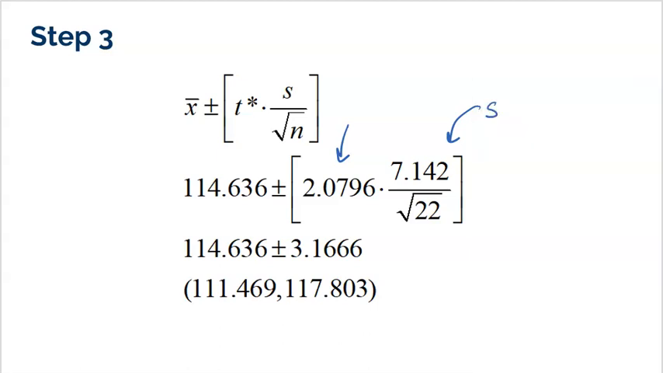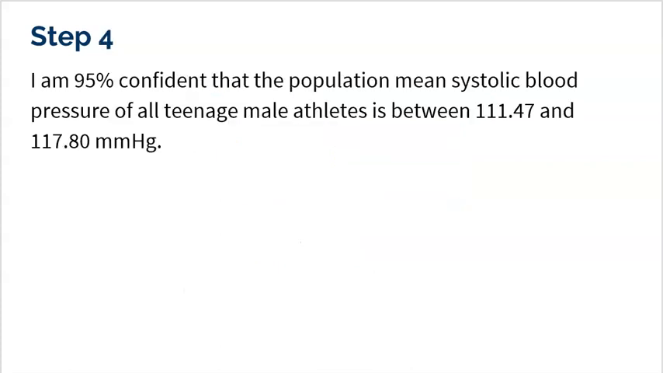Okay, that's our margin of error, so I'm willing to say, listen, I know that my sample's not perfect. It's definitely not necessarily the truth, but if I go up a little bit and I go down a little bit, I'm pretty confident that I will capture the truth, because if you envision that sampling distribution, I'm pretty sure my sample is one of the ones near the center. So if you go up and down by the margin of error, 3.1667, that's how I got the 111.469 to 117.803. Now it's time for my conclusion.